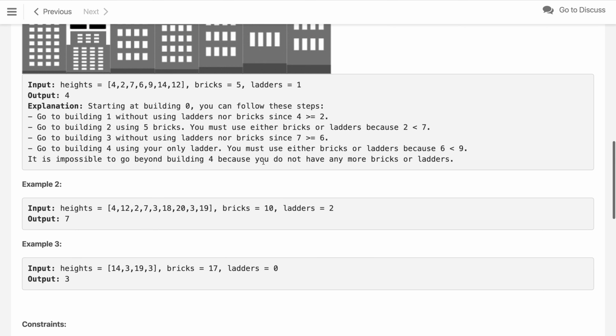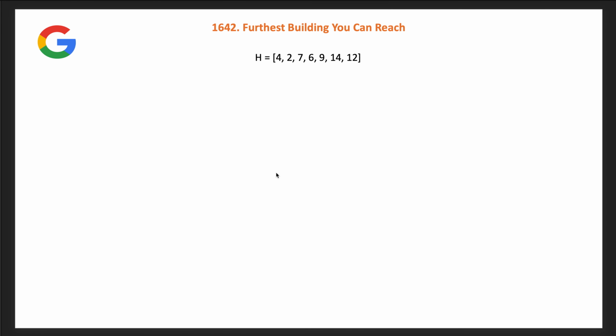So how will we solve this problem? This problem was asked in a Google interview recently as per the LeetCode tagging. How can you solve it? Let us think of a slightly different problem first. If you are at building index 0 and I want you to reach the farthest building, which is the last building of the array, find the minimum number of bricks you require to reach the last building.